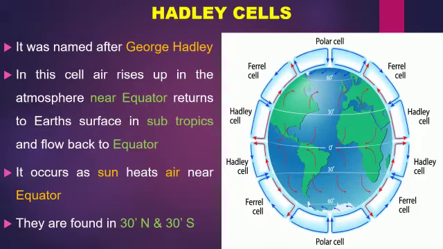Now students, look at the figure of the Hadley cell. It was named after George Hadley. In this cell, air rises up in the atmosphere near the equator, returns to the Earth's surface in the subtropics and flows back to the equator. It occurs because the sun heats the air near the equator. They are found at 30 degree north and 30 degree south.